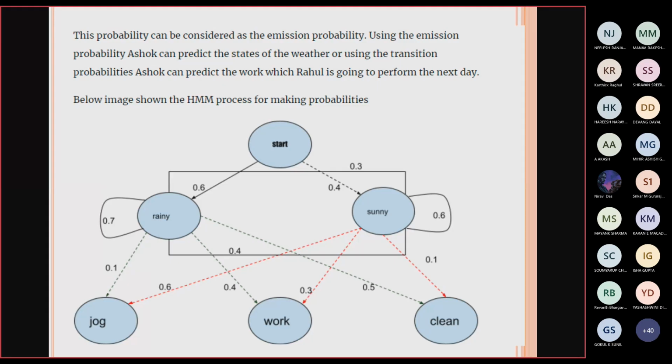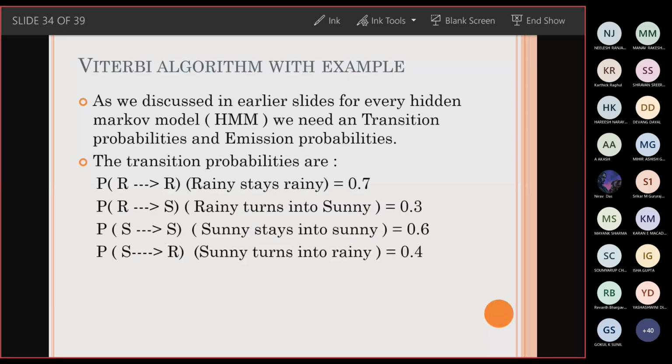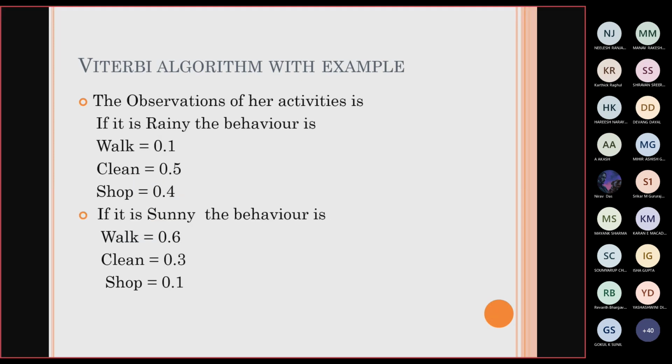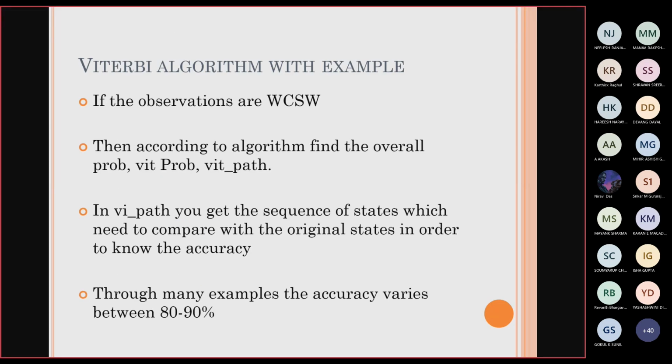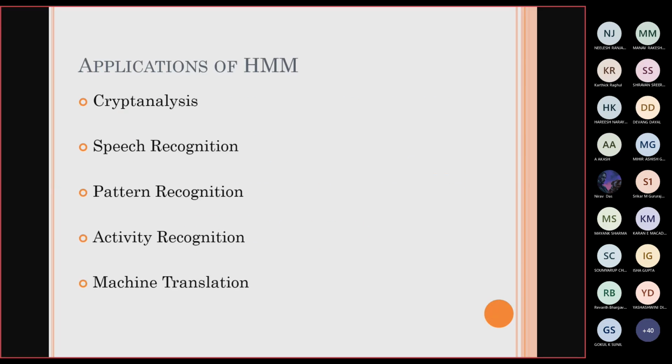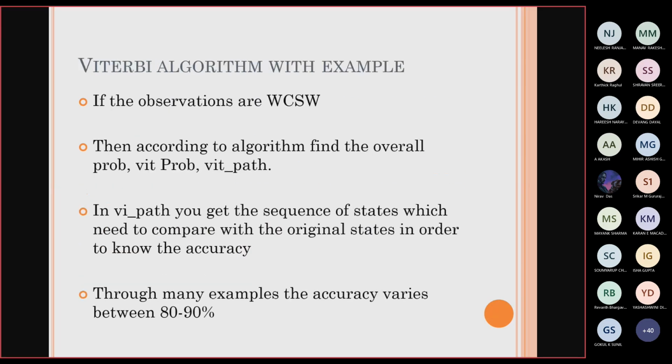Here in the Viterbi algorithm they have given the example. They have given the transition probabilities: rainy to rainy, rainy to sunny, sunny to sunny, and sunny to rainy. Then the observations they have are walking, cleaning, and shopping. They haven't solved the algorithm here anyhow.